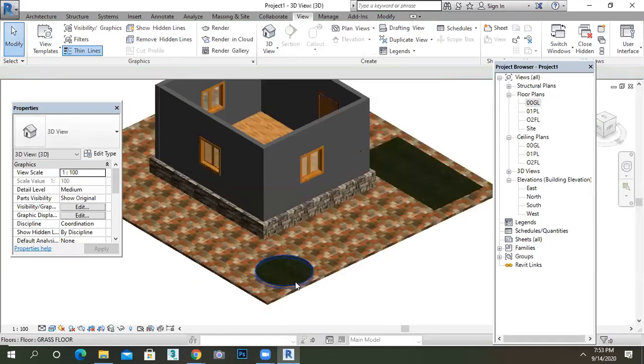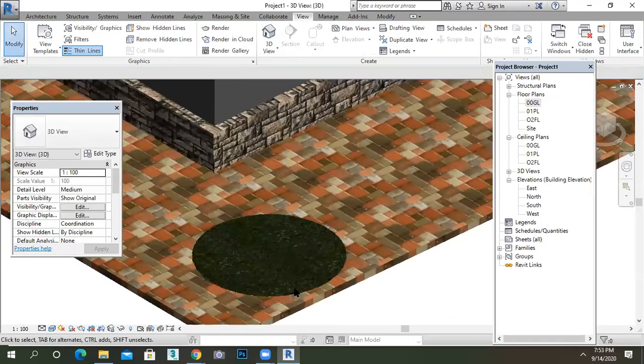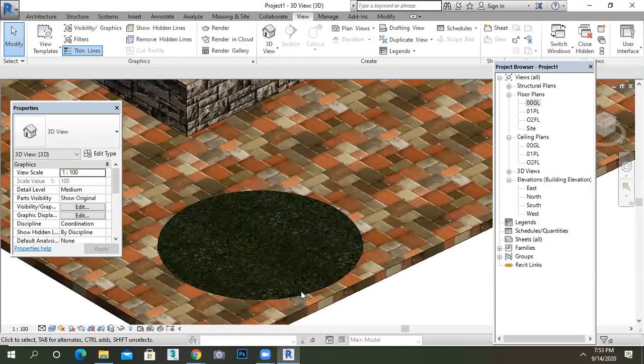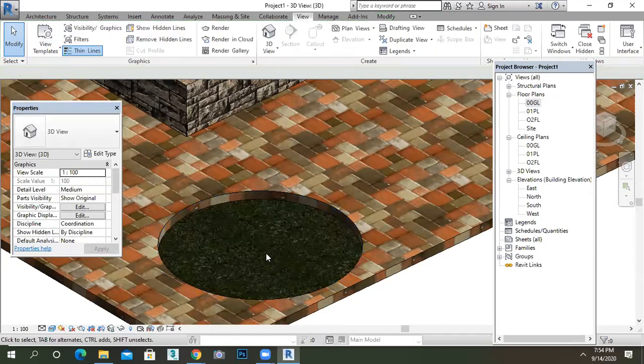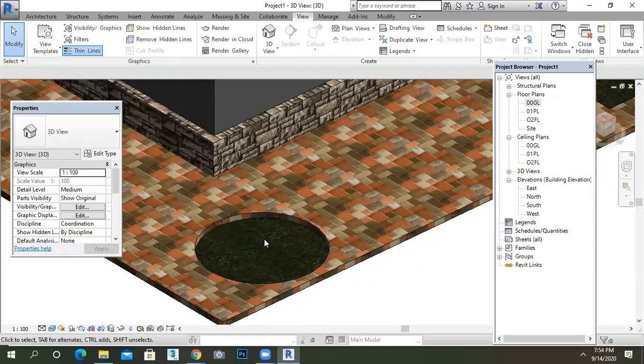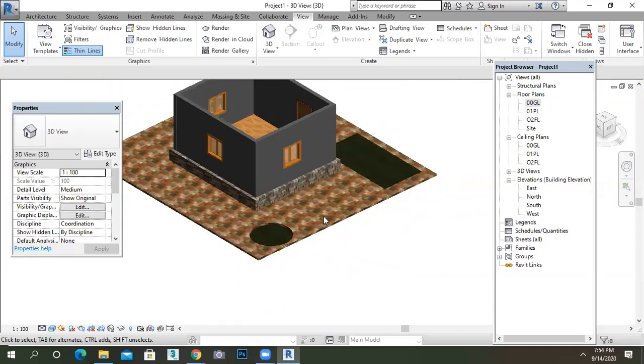See? And here also I want to show a little level difference. Just select that level and give the base offset downward. Means, for example, minus 0.01, or else minus 0.1. See? If I want to place my plants and all, you just do like this. Getting what I am doing?